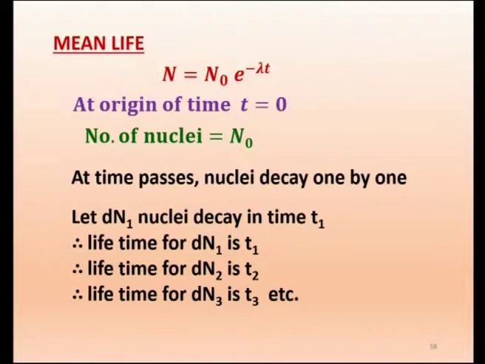Now, we will go to mean life. We were just discussing the half life. Now, what is the mean life? If you take a nucleus, how long will it take for all of the nuclei to vanish? So there is a mean life. All will not vanish at the same time. If you have 1 lakh nuclei, one of them will decay first, then the second one after some time. Finally, if you consider 1 lakh nuclei, the last nucleus will take infinite time to come out.